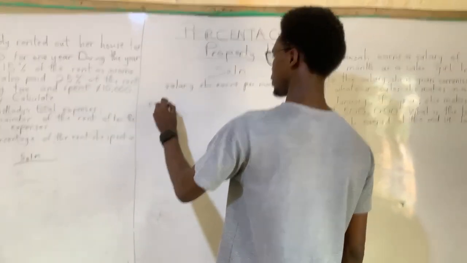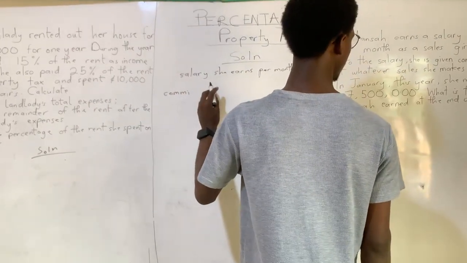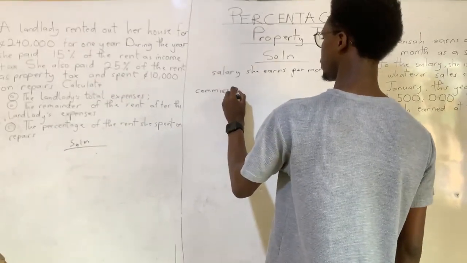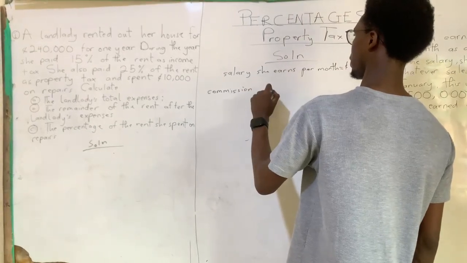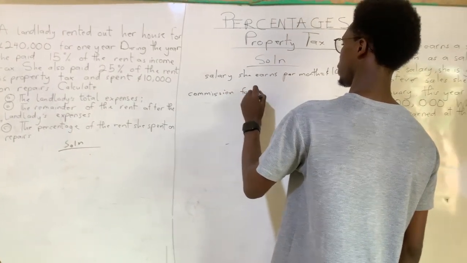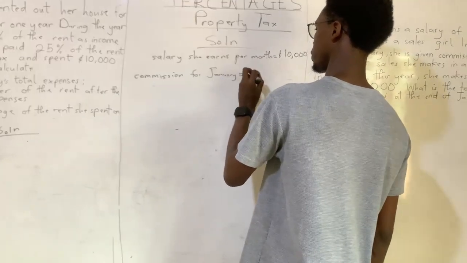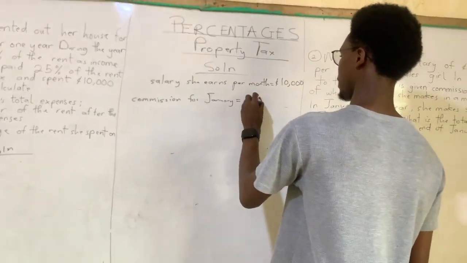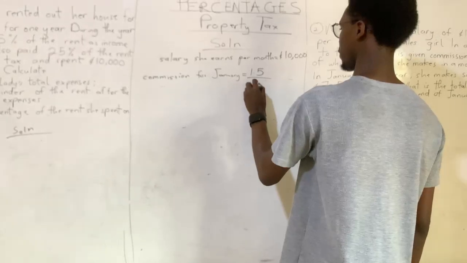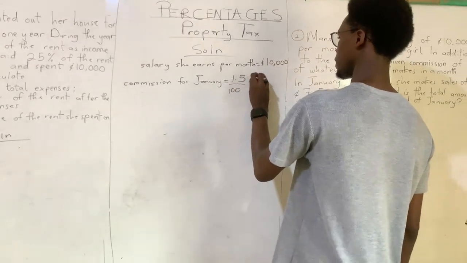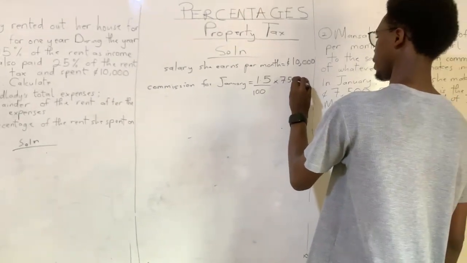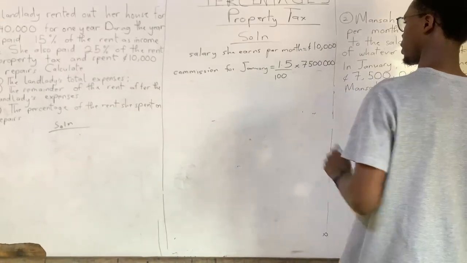So commission is double M, yes. Good. Commission for January is equal to 1.5% means out of 100, right? Times what? 7,500,000.